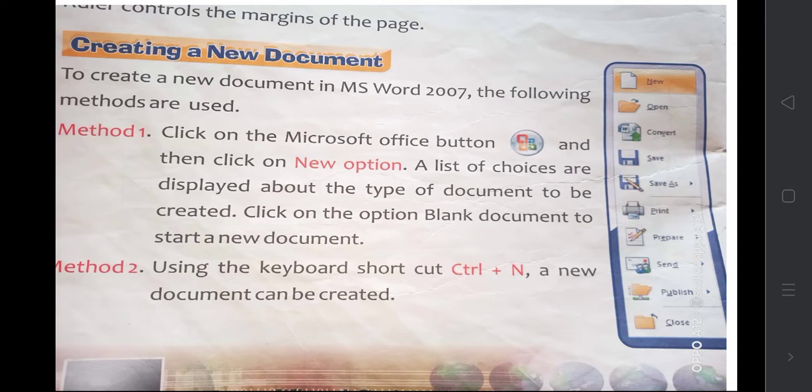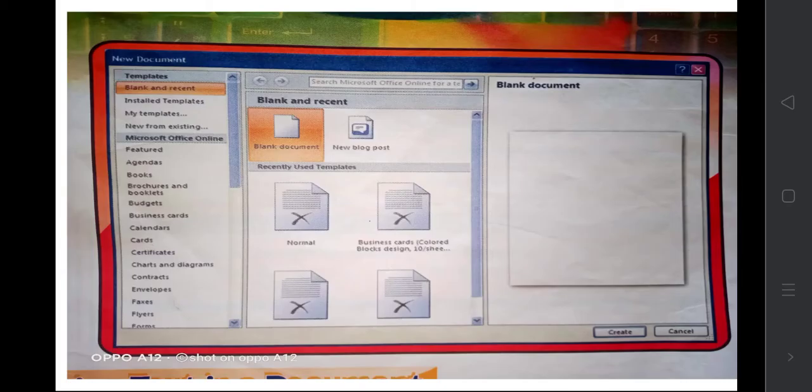Then the other method, method 2, is just by pressing Control N. This is a keyboard shortcut, that is Control N. If you do so, the new blank document will appear. Both ways we can use it.